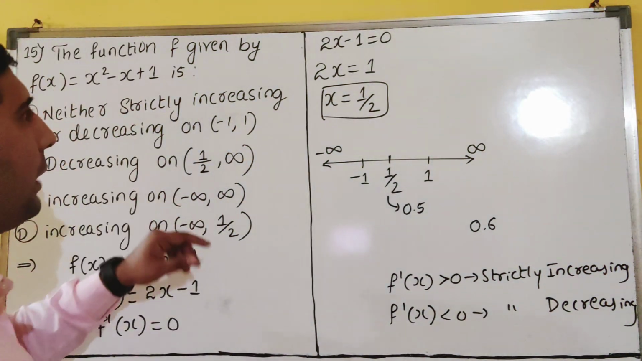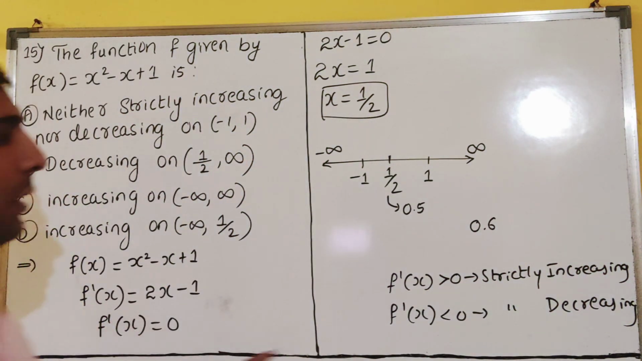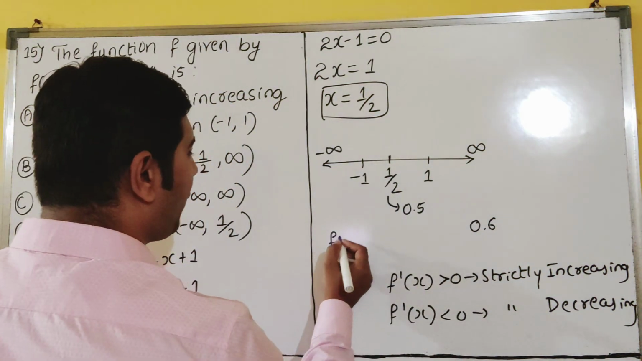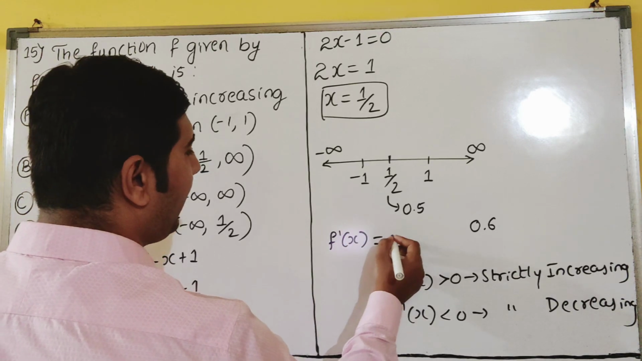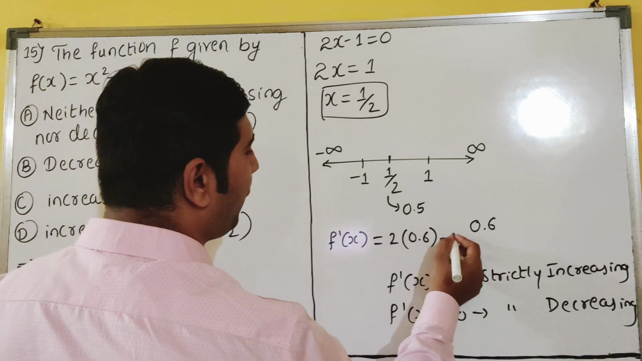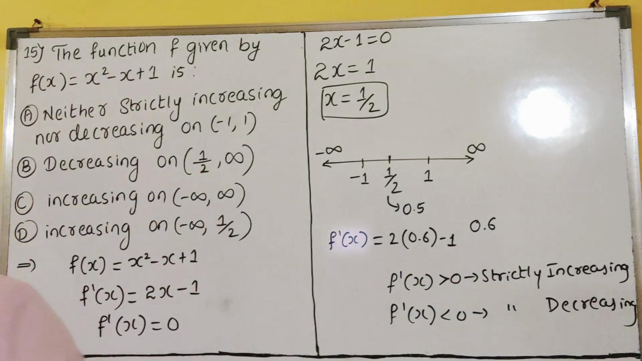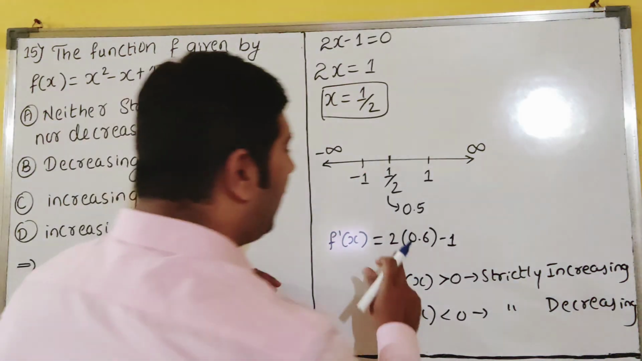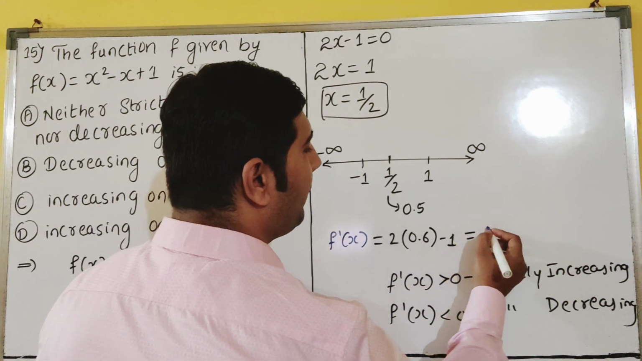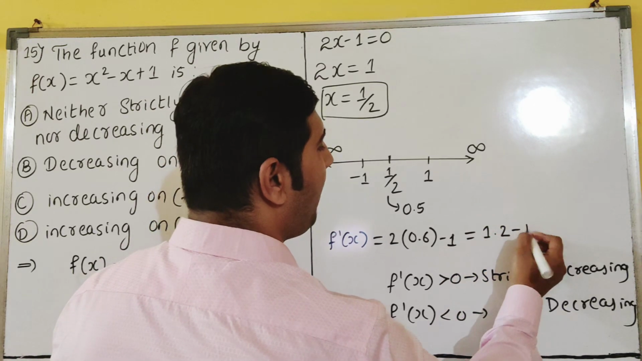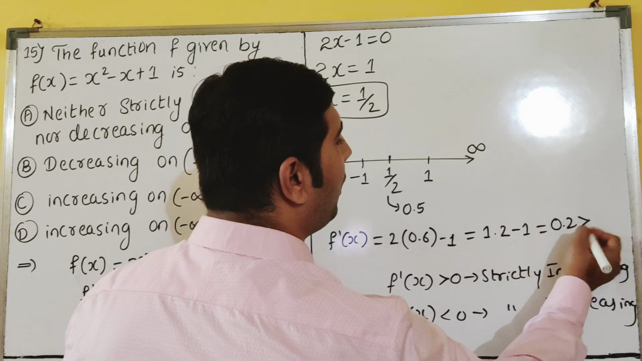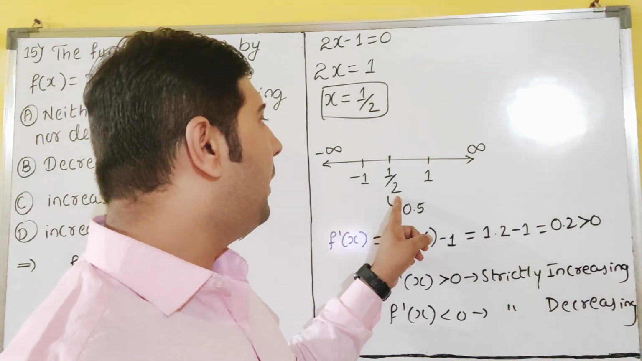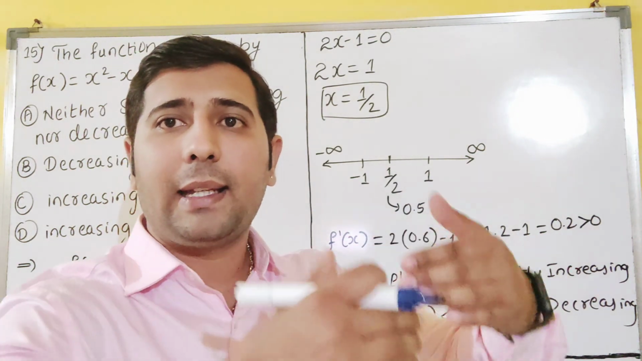0.6. If you substitute in the derivative, I have to check whether it is greater than 0 or less than 0. If I put f dash of x, that is 2x minus 1, x is what? 0.6 we are putting, minus 1. Correct? 2 into 0.6 is 1.2, minus 1, which is giving 0.2, which is greater than 0. That means the function is increasing, from half to 1 the function is increasing.